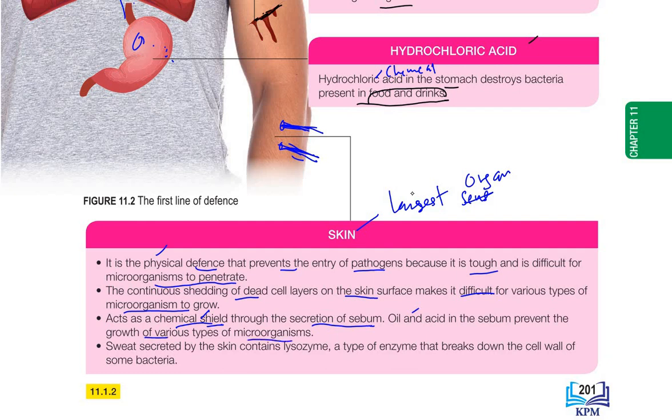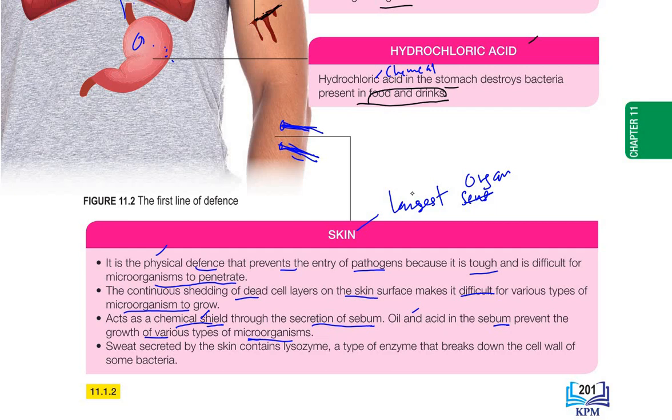So sometimes at our face, right, we have something oily at our face. So that is known as sebum. So the oil and acid in sebum prevent the growth of various types of microorganisms. So microorganisms are not able to grow in this sebum.